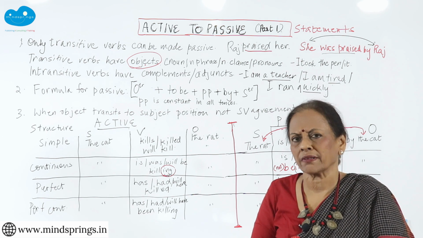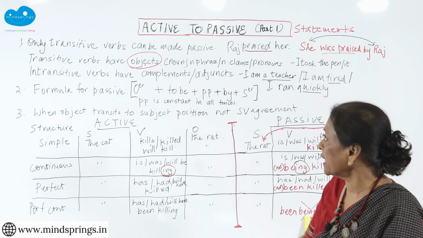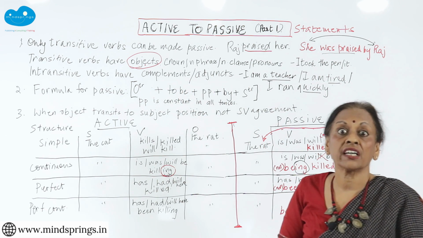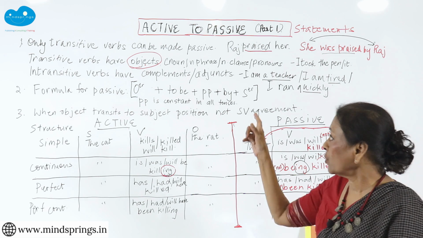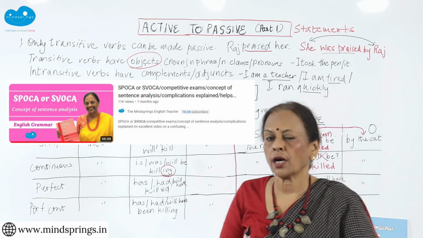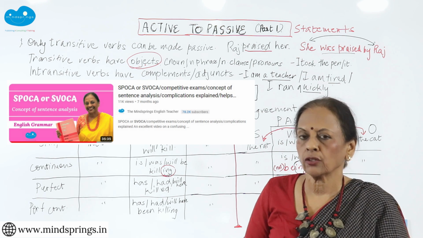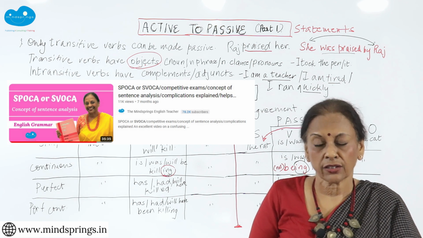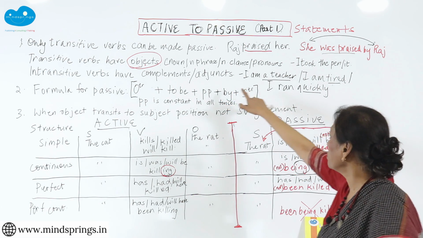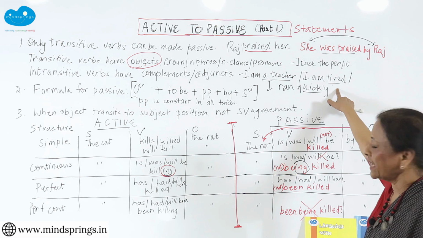Simple, very simple. Will not have a noun object. What will it have? It can have many things. It can have complements or it can have adjuncts. Now, if you don't know what an adjunct is, I have done a video called SVOCA, S-V-O-C-A. Go and take a look at it. I have done it in detail. You may not need so much detail, but basically an adjunct can be something like an adjective.